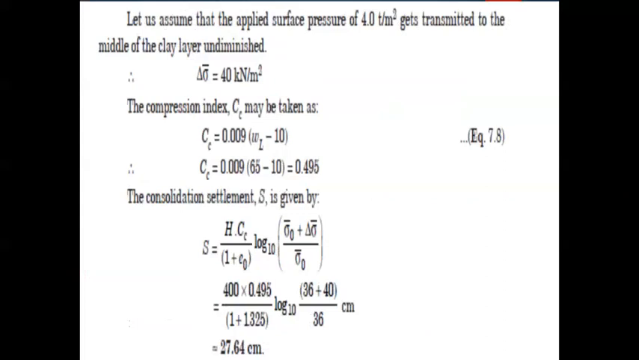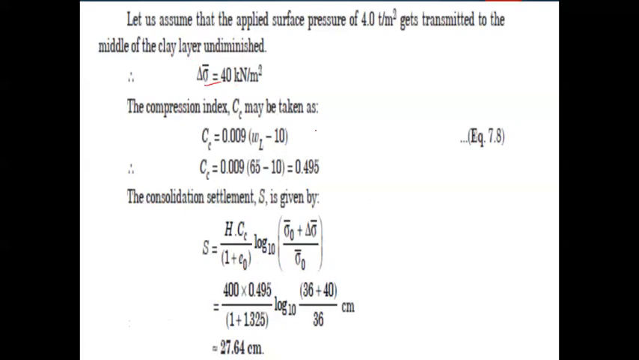And additionally, he has not used the 2:1 dispersion theory, since the footing sizes were not given. It is missing, so we cannot use the 2:1 dispersion theory here. Rather, he has directly assumed that the total surface pressure of 4 ton per meter square acts directly at the midway of the clay strata. So ultimately the delta sigma dash value is 40 kilonewton per meter square.